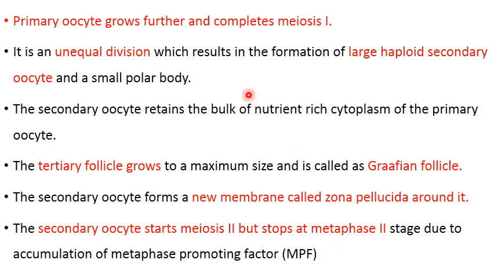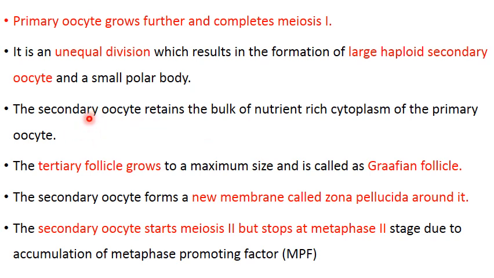Now when the primary oocyte grows further, it completes meiosis 1 in the tertiary follicle. This is an unequal division, which results in the formation of a large haploid secondary oocyte and a small polar body. The secondary oocyte will retain the bulk of the nutrition that is present in the primary oocyte, because the primary oocyte is after the growth phase where it accumulates nutrition. So that is what we are saying here. It retains the bulk of the nutrient rich cytoplasm of the primary oocyte.